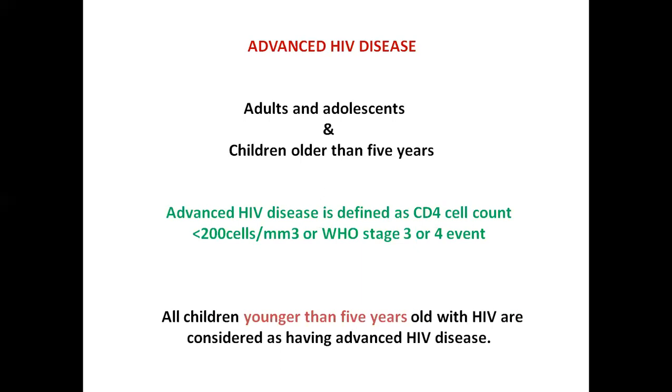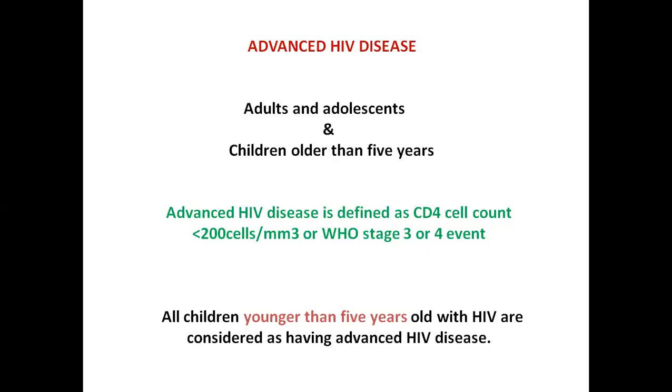So for adults and adolescents, depending on the laboratory criteria, it will be patients having a CD4 count, sorry, of less than 200 or WHO stage 3 or 4. That is, the patient is not having any severe illness or any decreased CD4 count which needs attention.